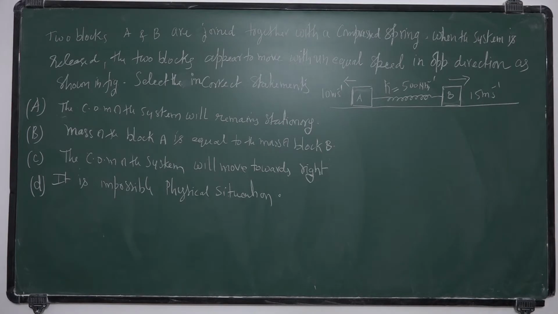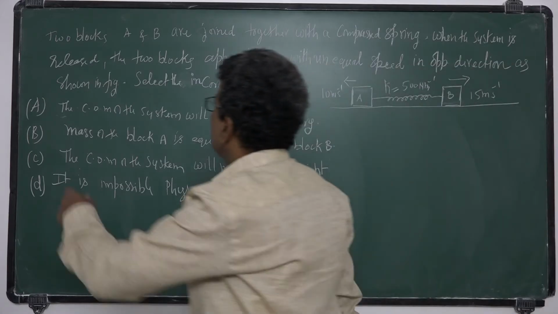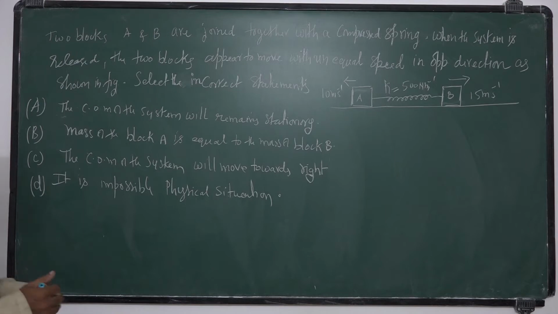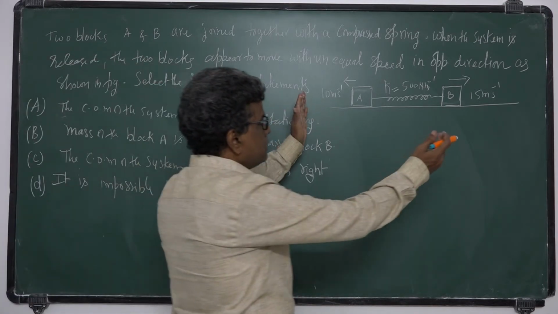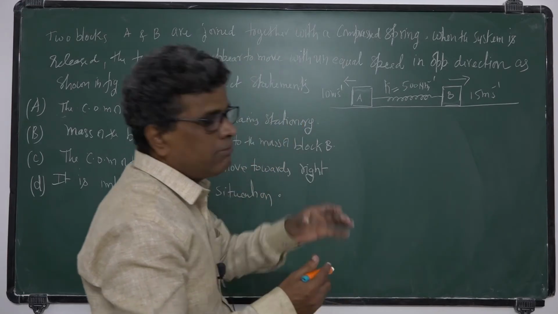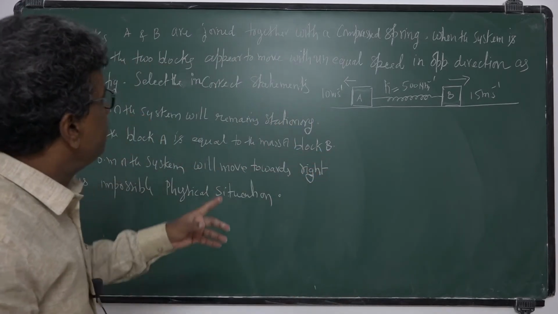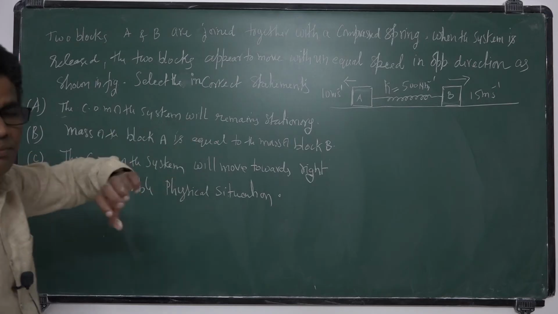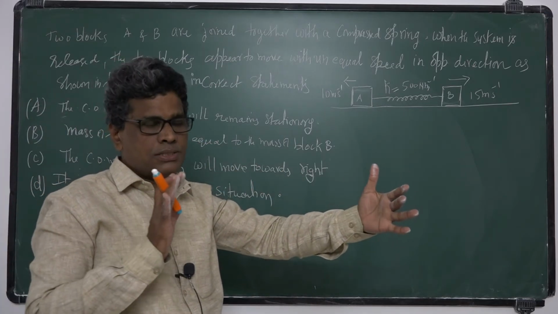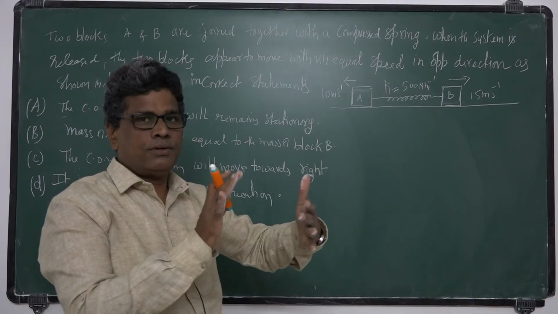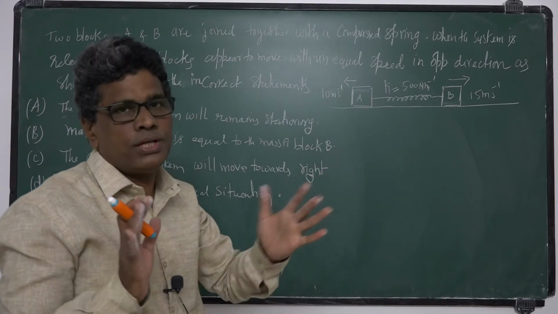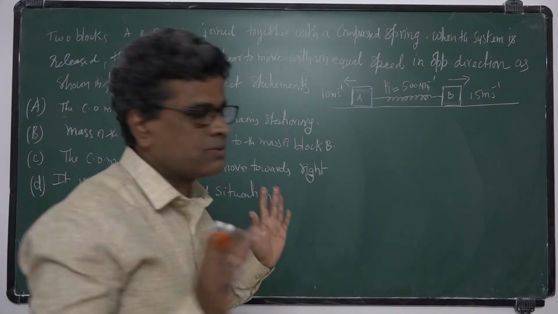So, two blocks A and B are joined together with a compressed spring. Let this spring be compressed initially and released. When the system is released, that means you compress the spring and release it. So there is no external force acting on the system.